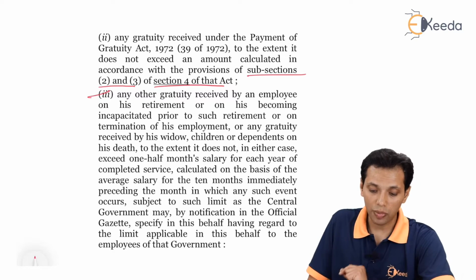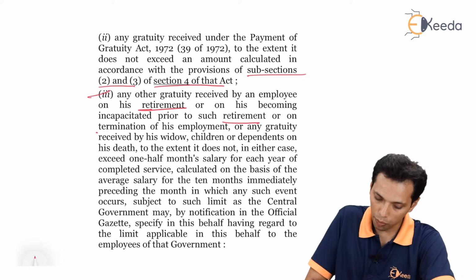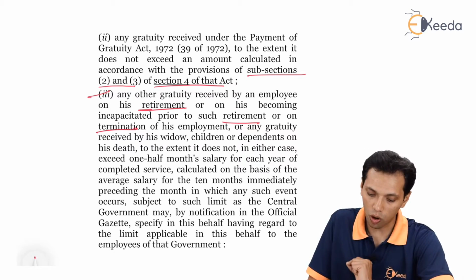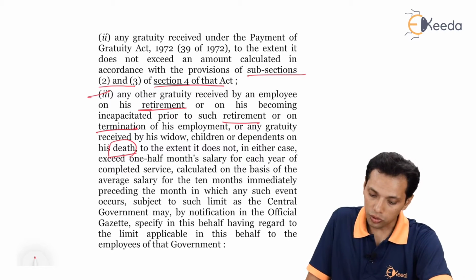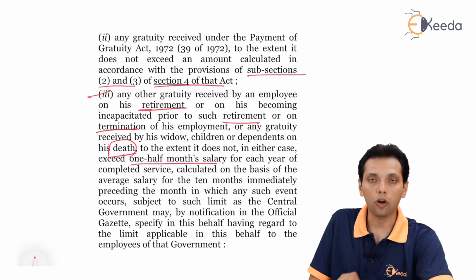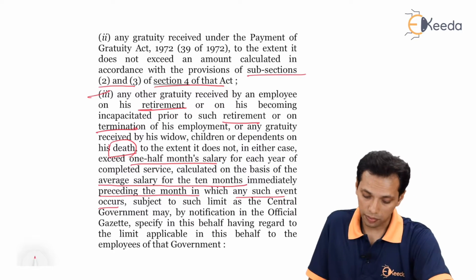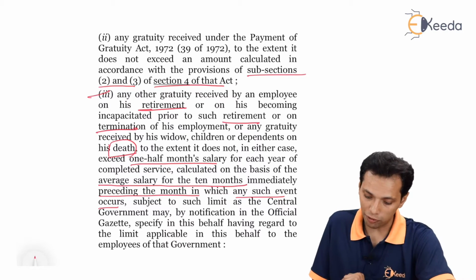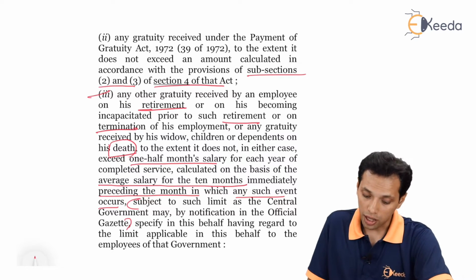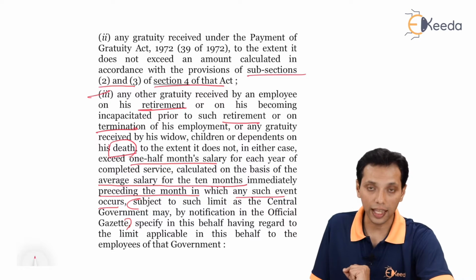Subclause 3. Any other gratuity received by an employee on his retirement or on his becoming incapacitated prior to such retirement, or on termination of his employment, or any gratuity received by his widow, children, or dependents on his death, to the extent it does not in either case exceed half month's salary for each year of completed service, calculated on the basis of average salary for the 10 months immediately preceding the month in which any such event occurs, subject to such limit as the central government by notification in the official gazette, which is 20 lakhs, specify in this behalf, having regard to the limit applicable in this behalf to the employees of that government.